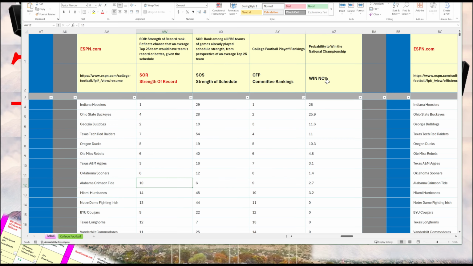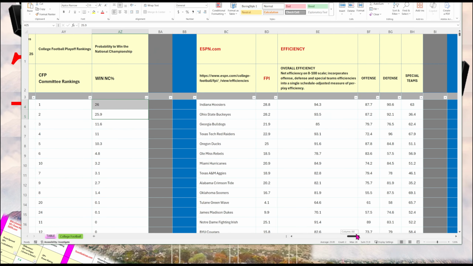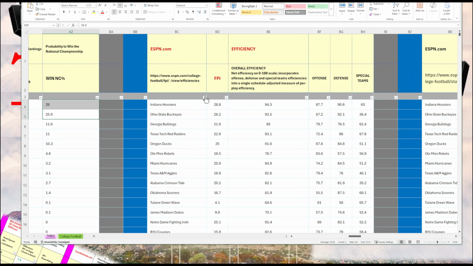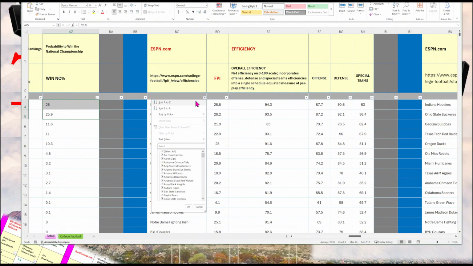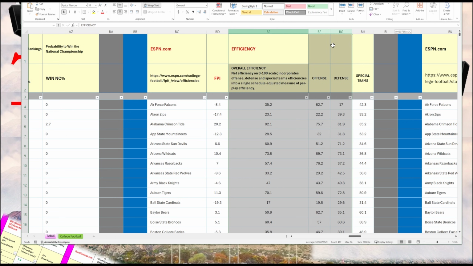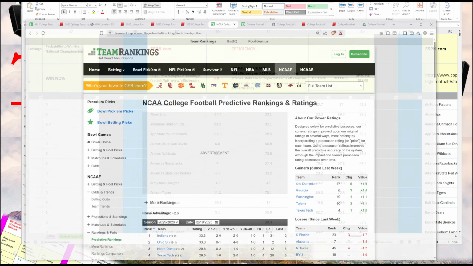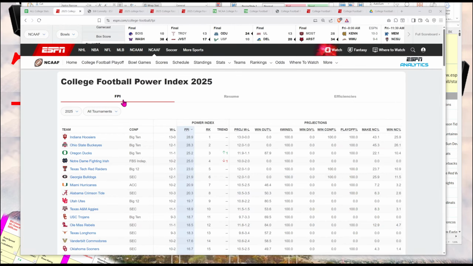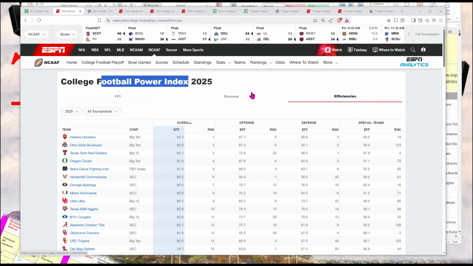And then win NC percentage is the probability that a team will win the national championship, and Indiana and Ohio State are favored to win the national championship, with Indiana just by a little bit. So sorting, you can sort A to Z. Here are the efficiencies. That's on the FPI, ESPN's Football Power Index. If you click the third tab, you'll go to efficiencies.